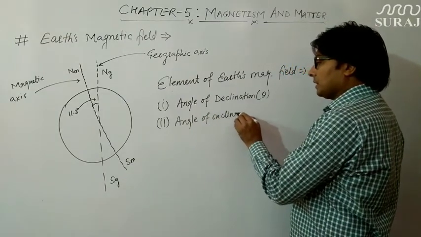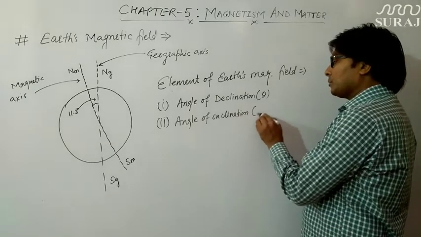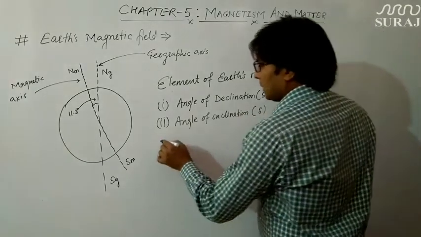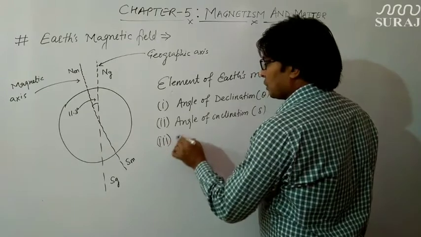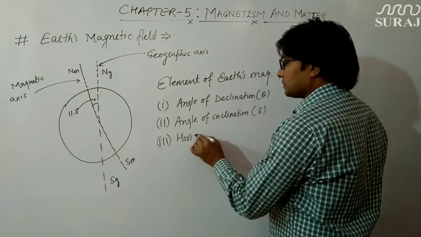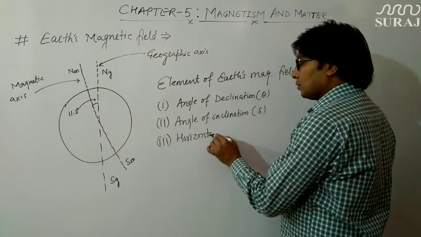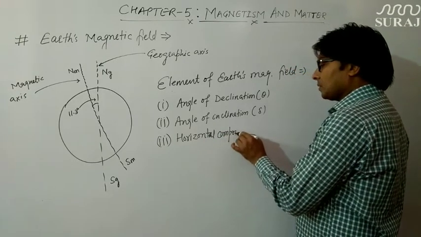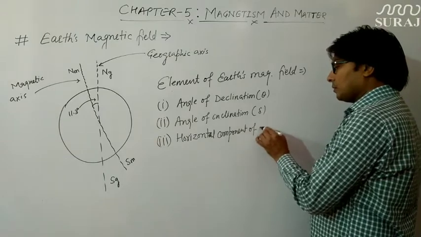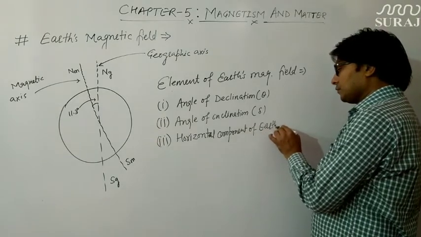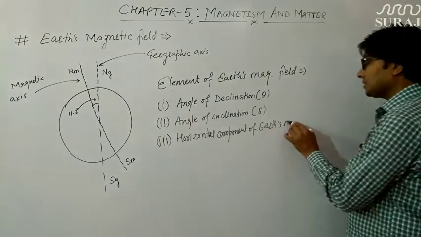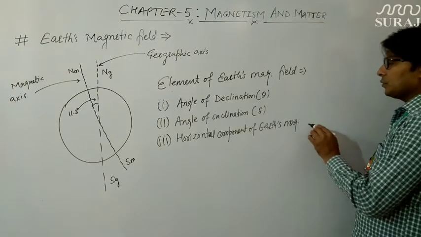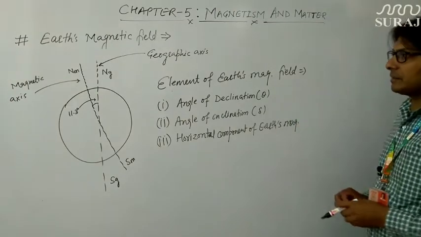Angle of inclination, which is denoted by delta. And the third one is horizontal component of Earth's magnetic field. So these are the three components which are known as elements of Earth's magnetic field.